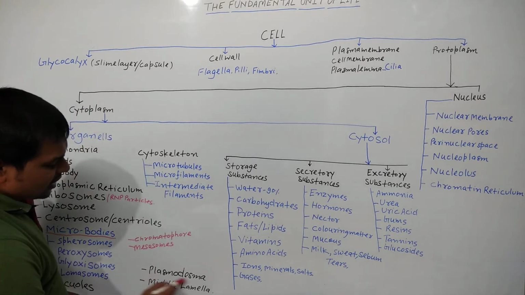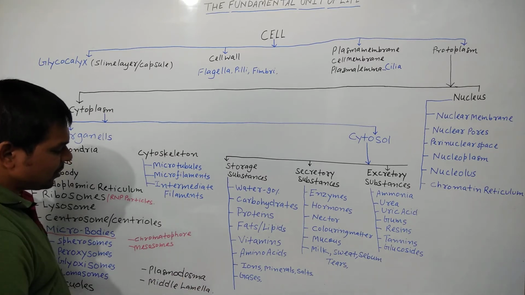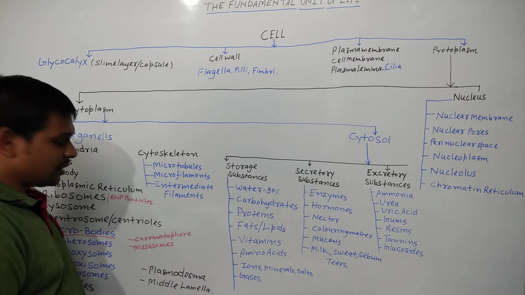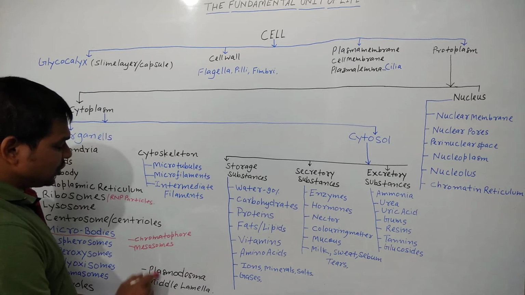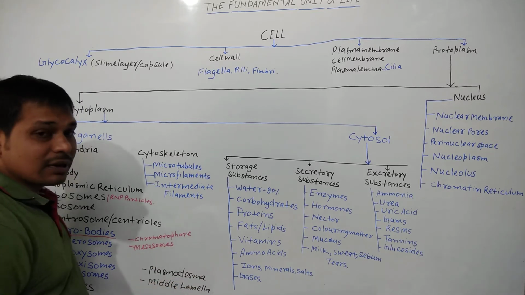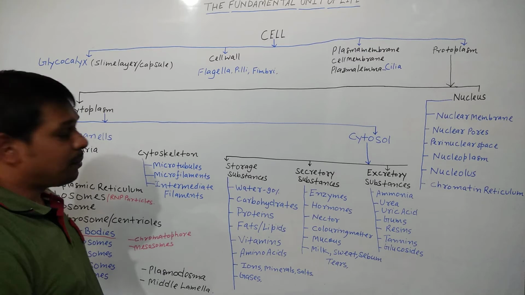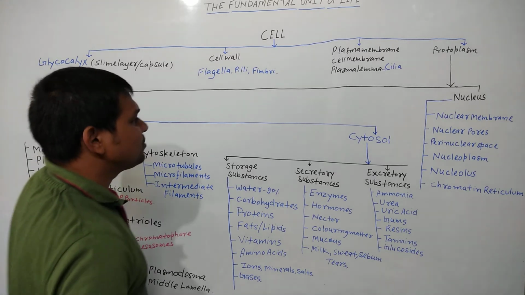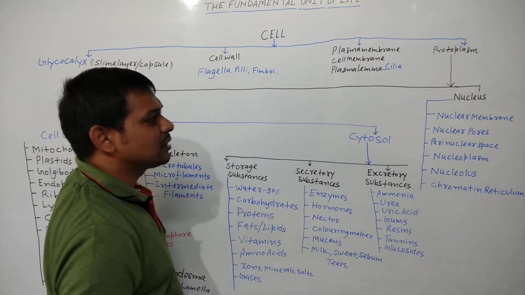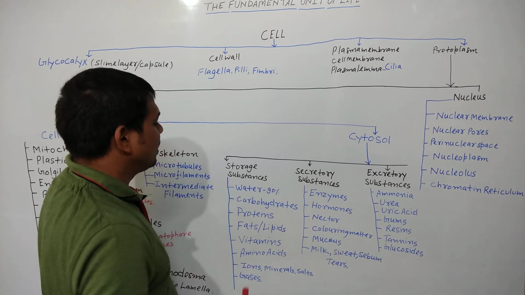Next, plasmodesmata and middle lamella. We will discuss these two terms in detail in the next lecture. These two terms mean components present in the plant cell. Clear? Next we see cytosol. What things come under the cytosol?